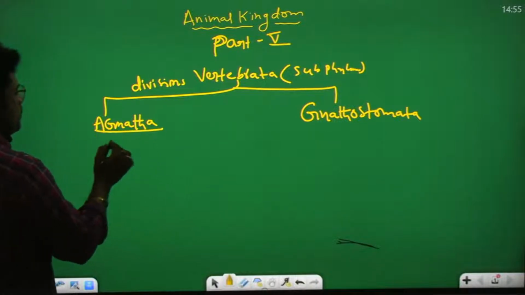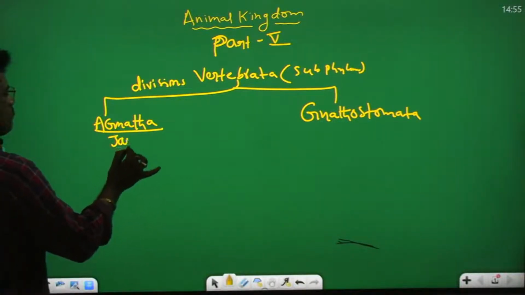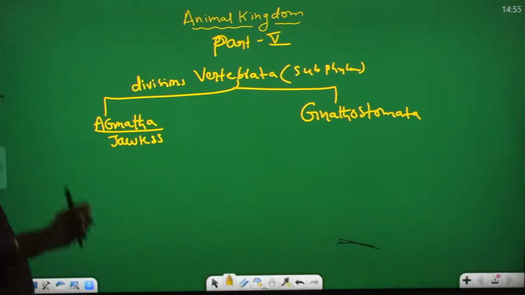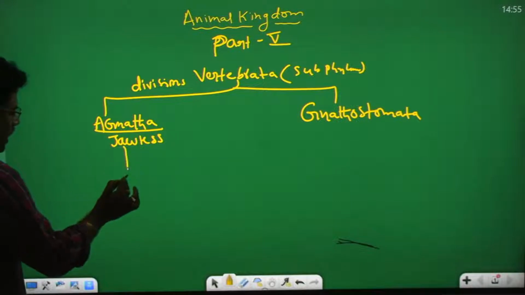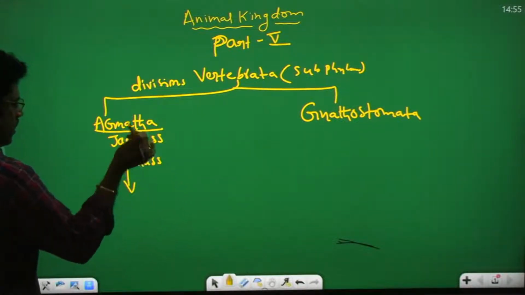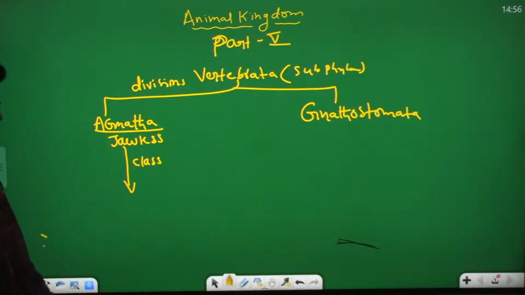Agnatha means jawless, jaws absent. In Agnatha, only one class is there.